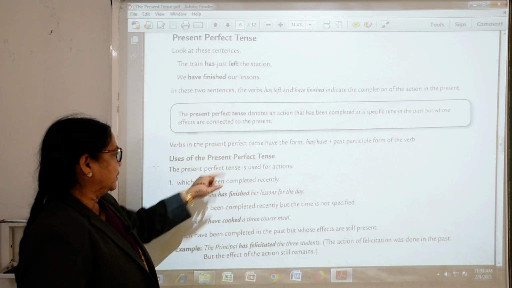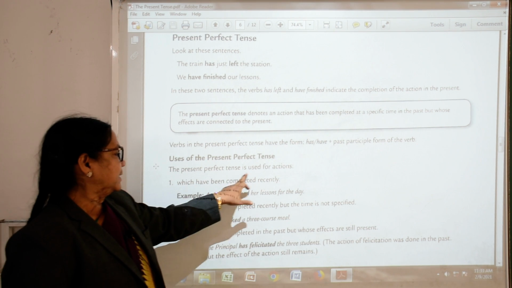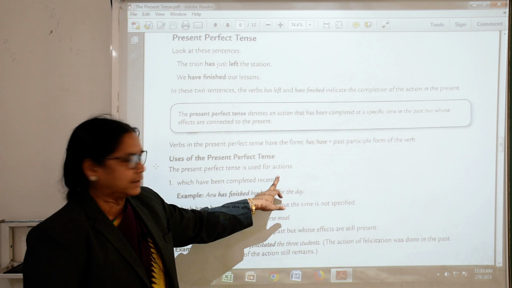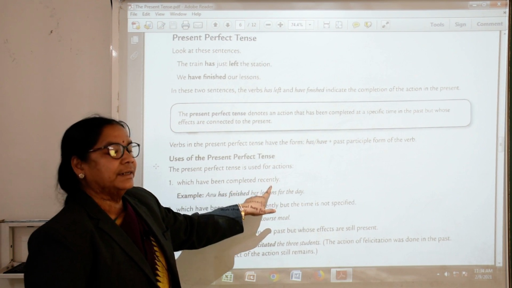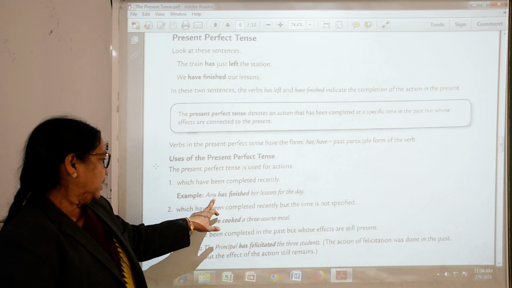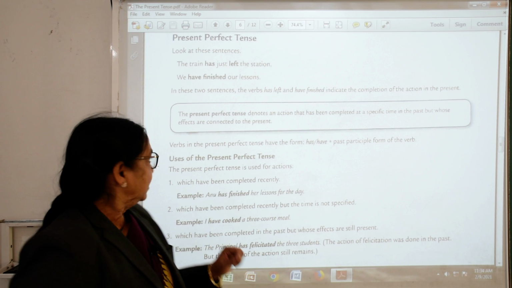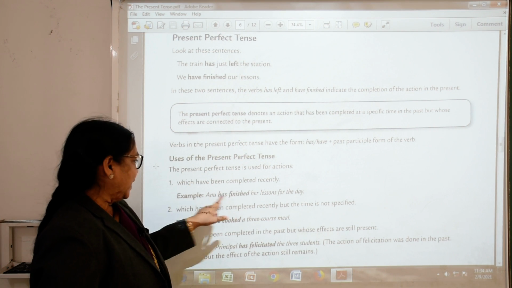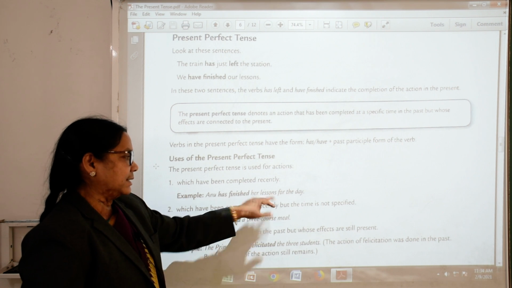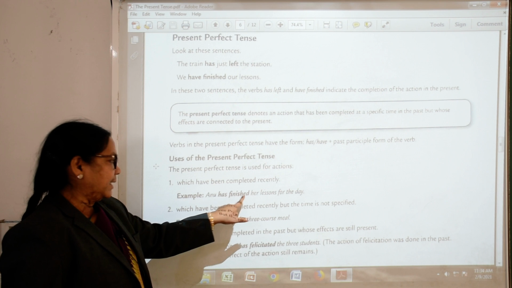See here, uses of the present perfect tense. The present perfect tense is used for actions which have been completed recently. Example: Anu has finished her lesson for the day. See, it is present perfect tense. It means Anu has completed her lesson for today. We have used has and finished.